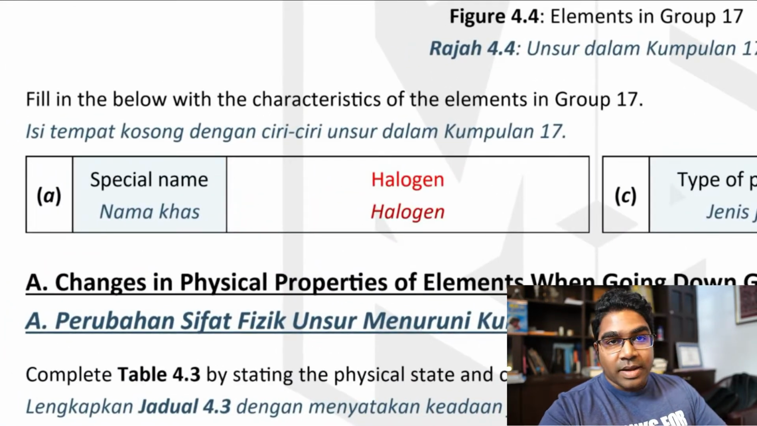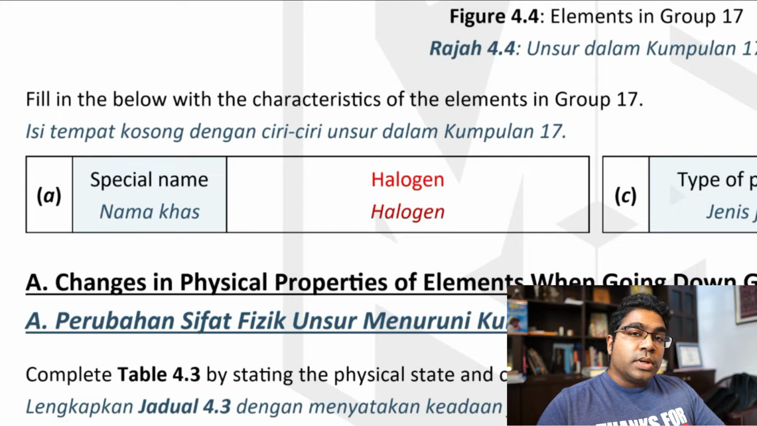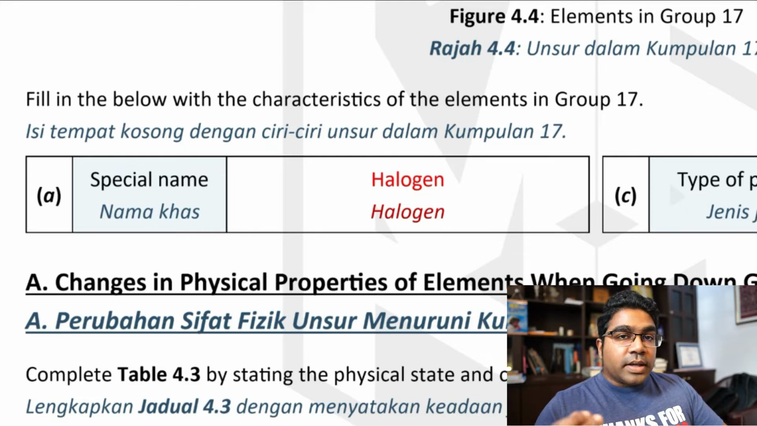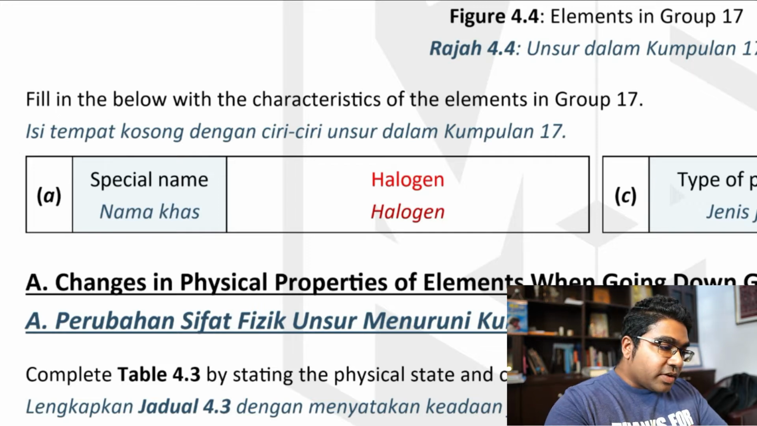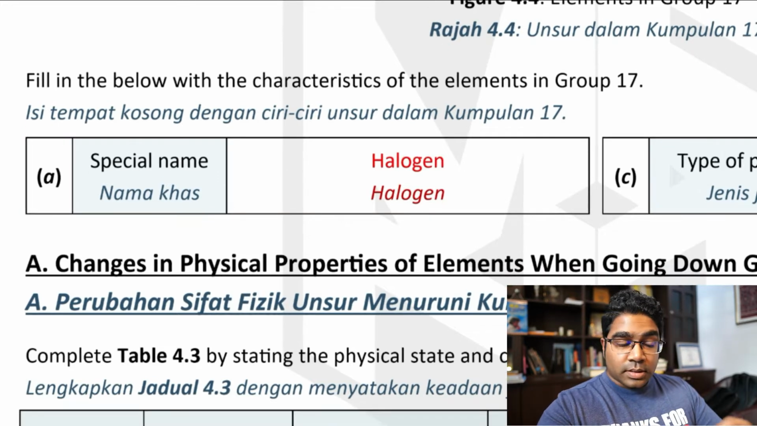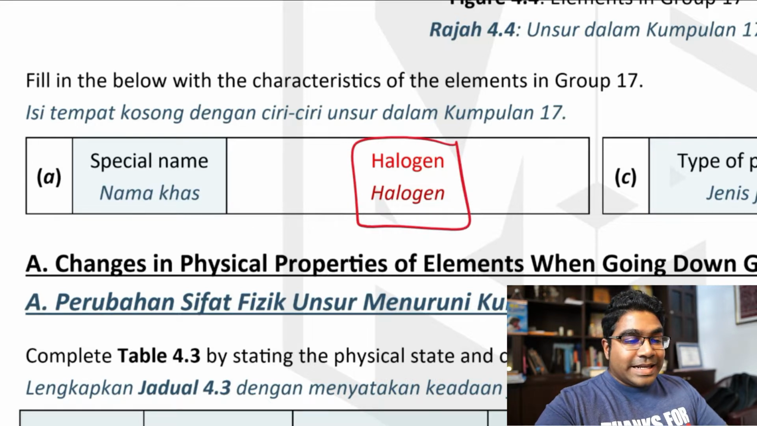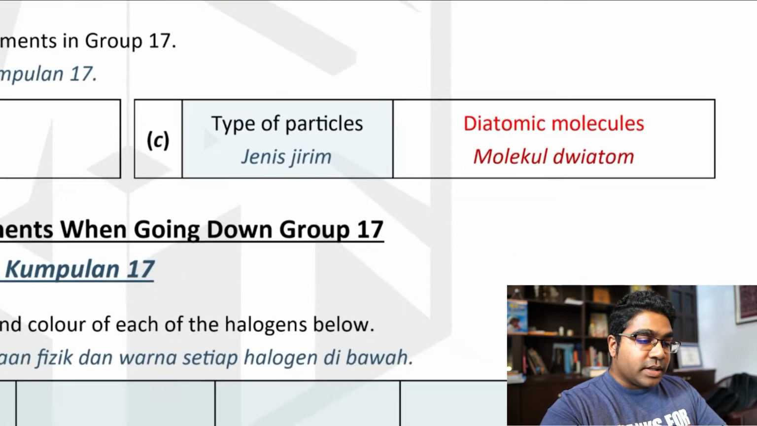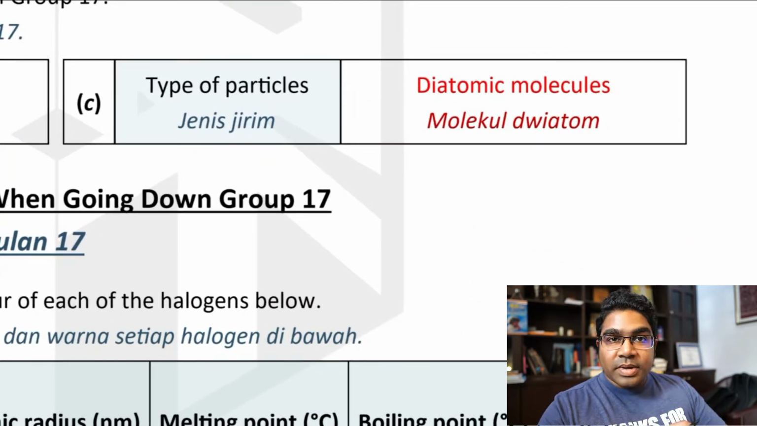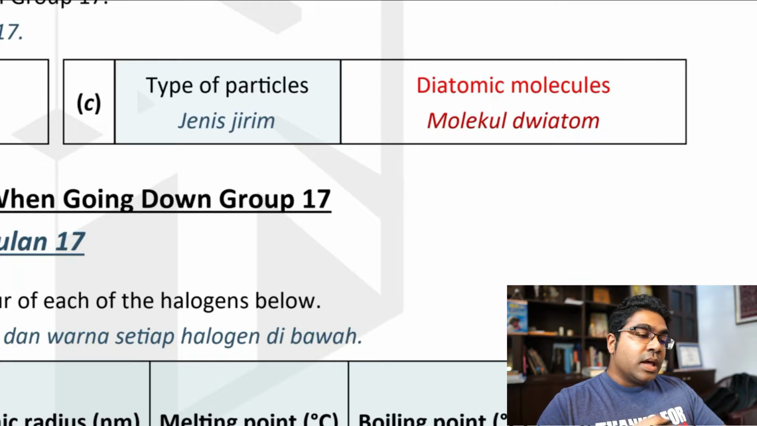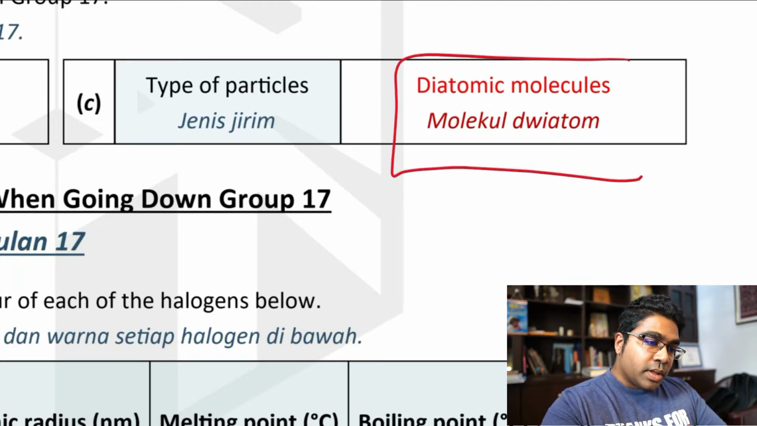Nama khas, special name. Bagi kumpulan 1, kita tahu unsur kumpulan 1 dikenali sebagai logam alkali. Group 1 elements are known as alkali metals. And bagi kumpulan 17 pula namanya halogen. And jenis jirim, the type of particles in group 17 elements, they always exist as diatomic molecules, molekul dwi-atom.